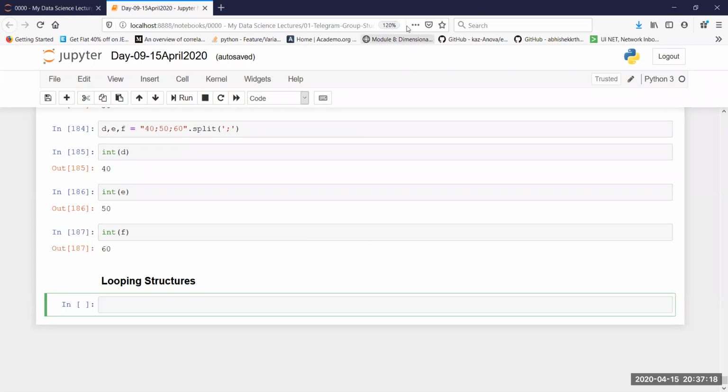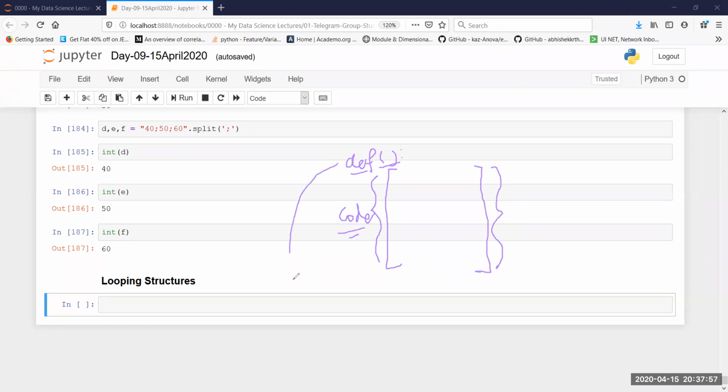So what we're going to do today is otherwise known as looping structure. Let's say this is my block of code and I need to run this code more than one time. In this case, I can do two things. I can put this into a function. We are going to look into functions at a later stage, but just remember that a block of code can be put inside a function and then that function becomes a reusable piece of code, in which case I can call this function as many times as I want.